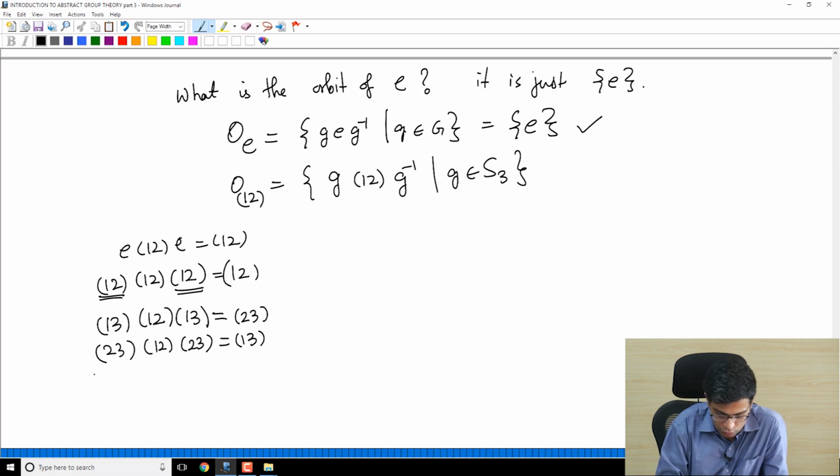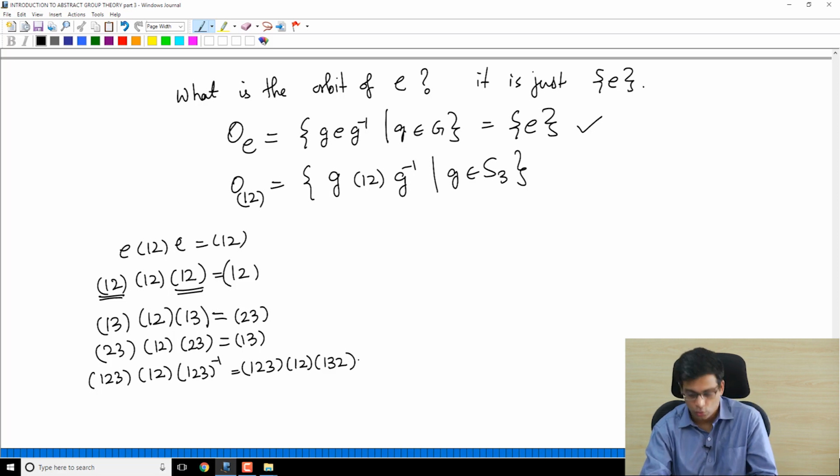Now let's do (1 2 3)(1 2). The inverse of (1 2 3) is (1 3 2), if you think about it for a minute. So this would be: 1 goes to 3, 3 goes to 1, so that's 1. 2 goes to 1, 1 goes to 2, 2 goes to 3. 3 goes to 2, 2 goes to 1, 1 goes to 2, so this is (2 3).